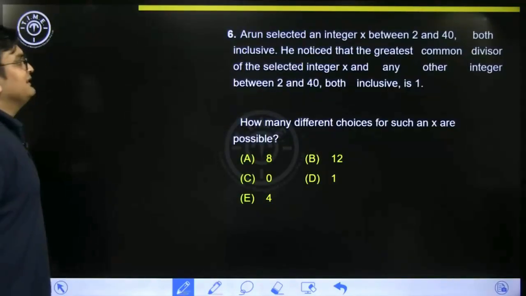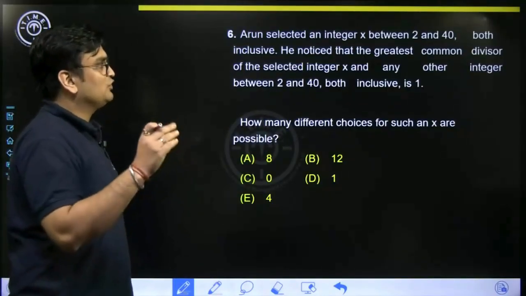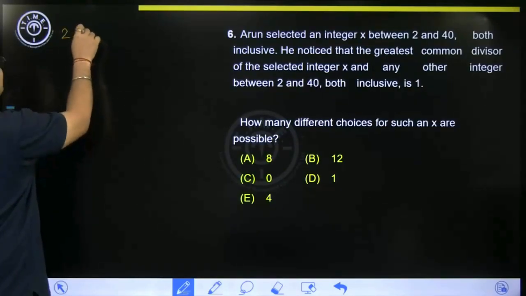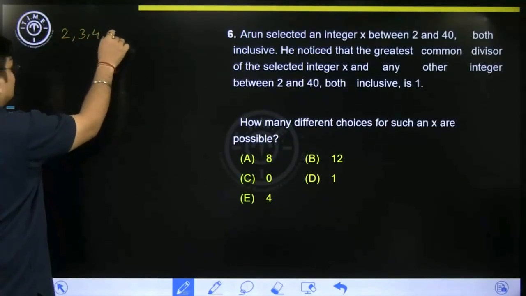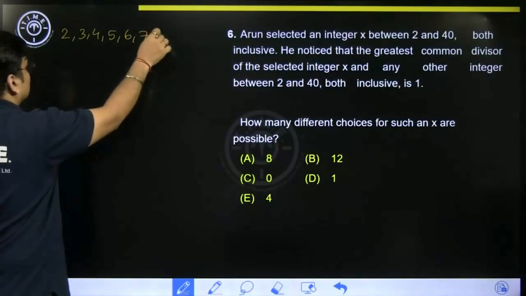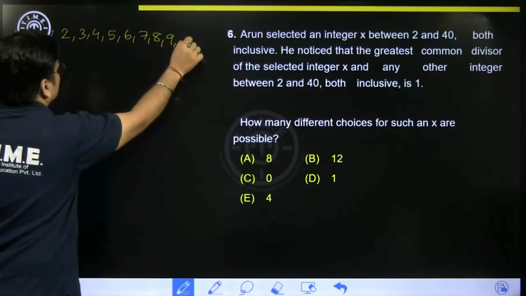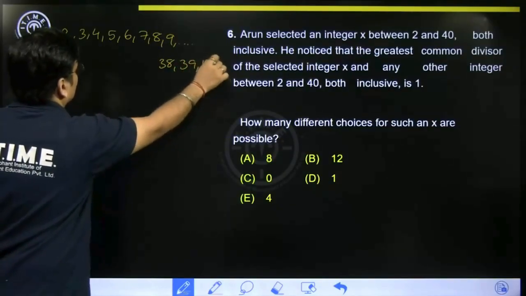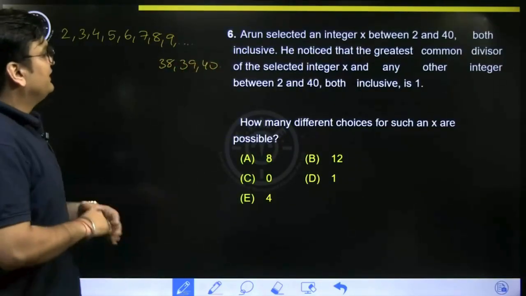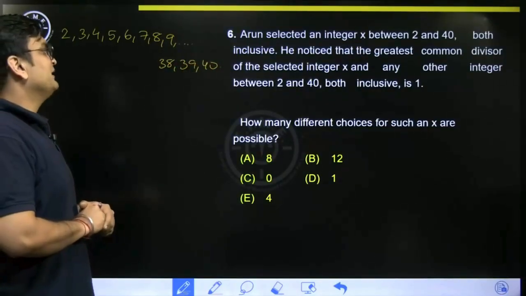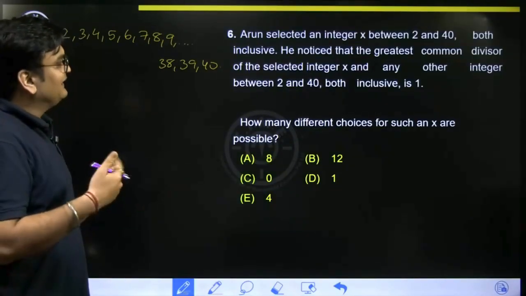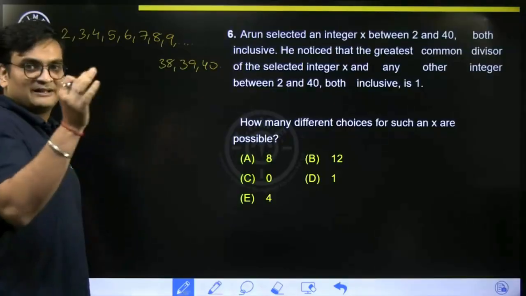Arun selected an integer x between 2 and 40, both inclusive. So that means Arun is selecting from this list. He noticed that the greatest common divisor of the selected integer x and any other integer between 2 and 40 is 1.